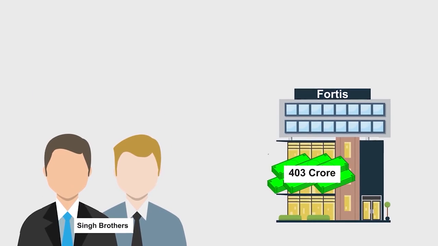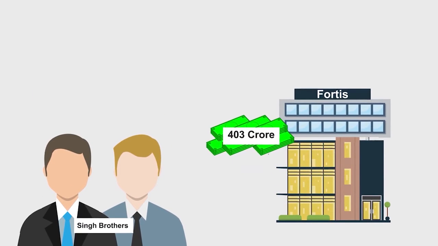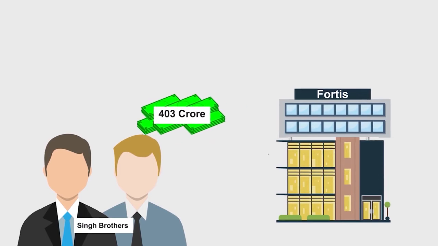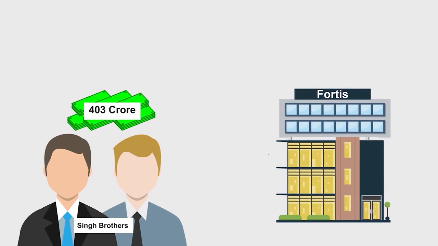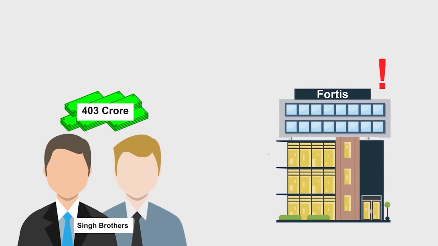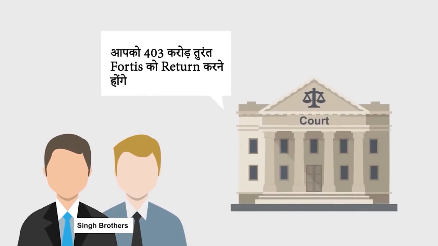The Singh brothers' case was similar. The Singh brothers took Rs 403 crores from Fortis without the permission of the board. They diverted the money using unethical means. When the company found out about this, they filed a complaint against the Singh brothers. The court told them that they would have to return the money immediately. That is all. In spite of taking the money without board permission, carrying out unethical activities and stealing, no strict action was taken against the Singh brothers.